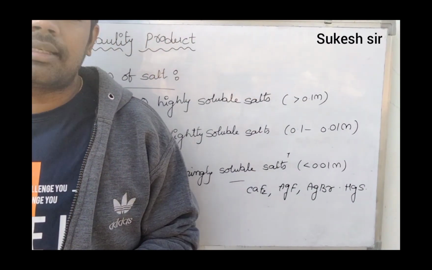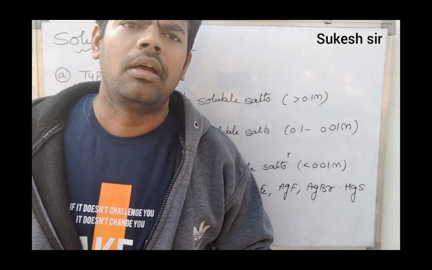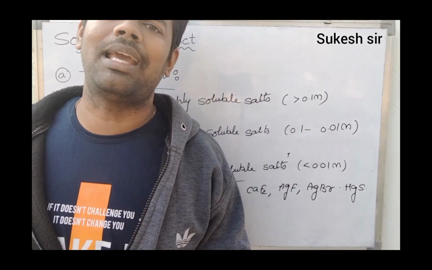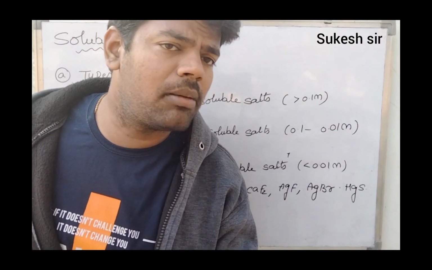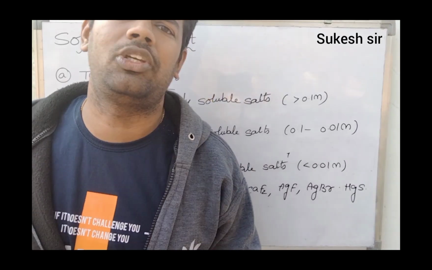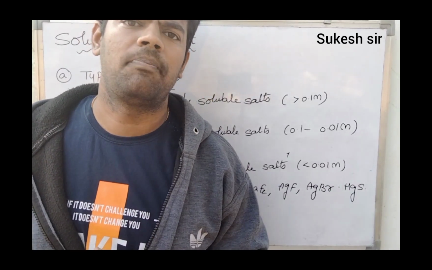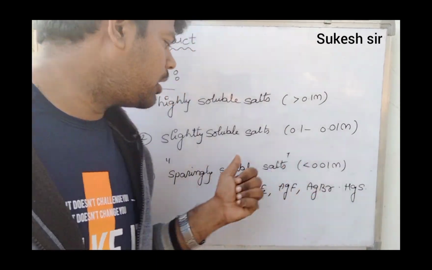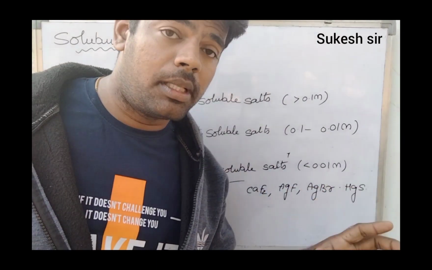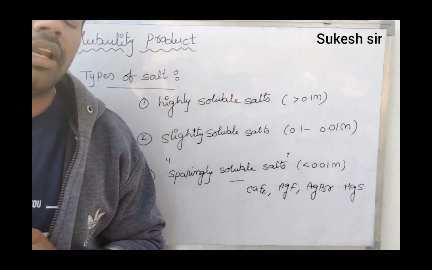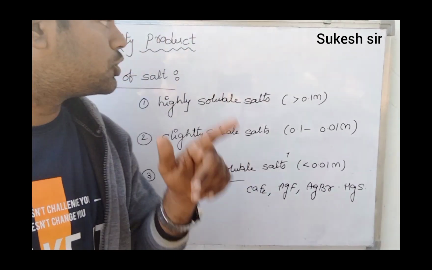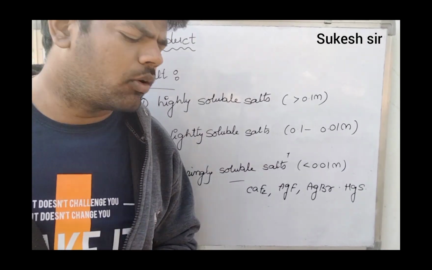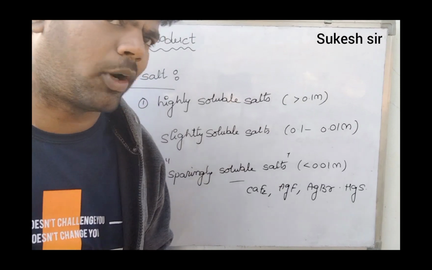There is one important reason. For sparingly soluble salts only, an equilibrium is established between the reactant molecules and the product molecules. Hence, to define the solubility product, first concentrate on sparingly soluble salts only. If the given salt is highly soluble, solubility product is not applicable, friends. Okay, then let us go to the meaning of solubility product.